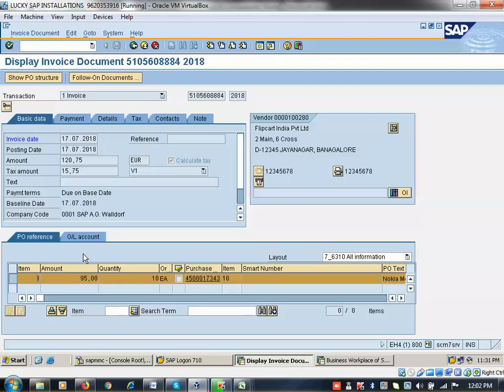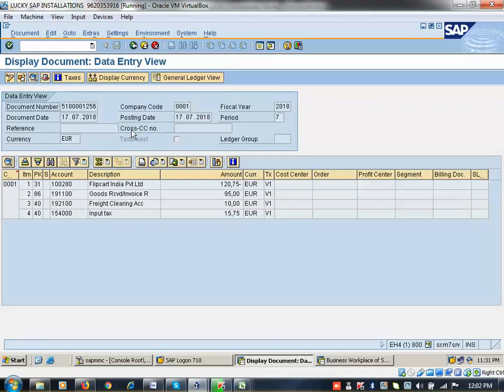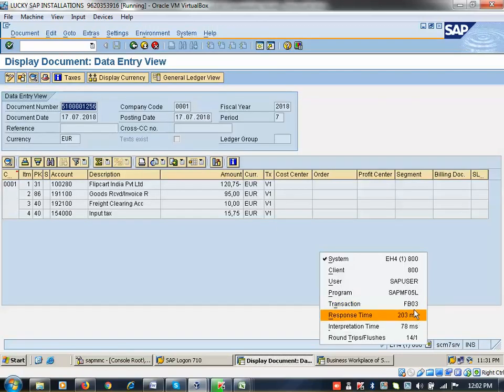So goods receipt document and goods receipt finance document is created. Okay. So now here also this is MM document we can say, or invoice document you can say here. If you go to following documents, this will be created here. With reference to this document is opened with the transaction code FB03. Can you see? Finance department transaction code FB03. T code starts with F, that is related to FI. T code starts with M, that is related to MM.